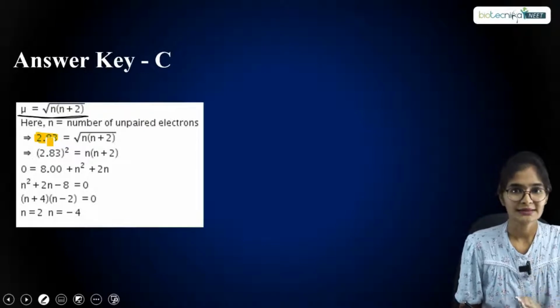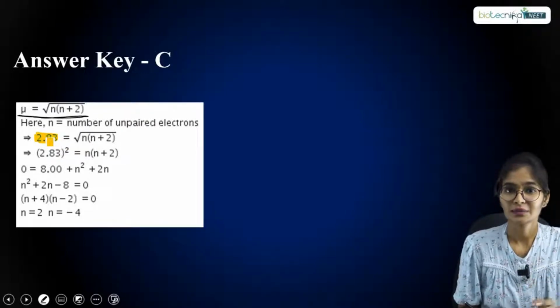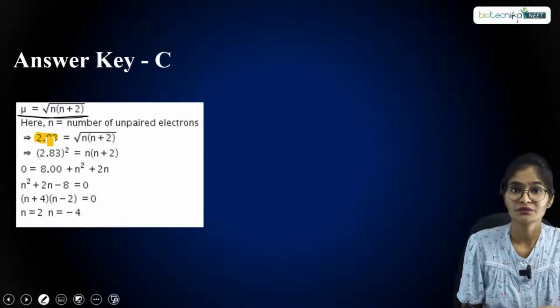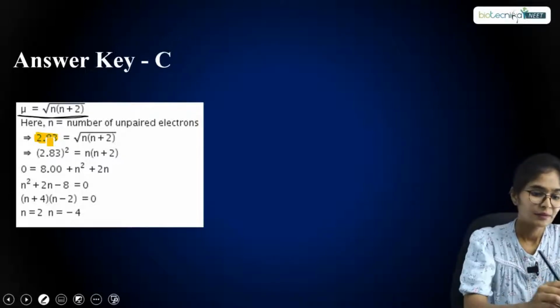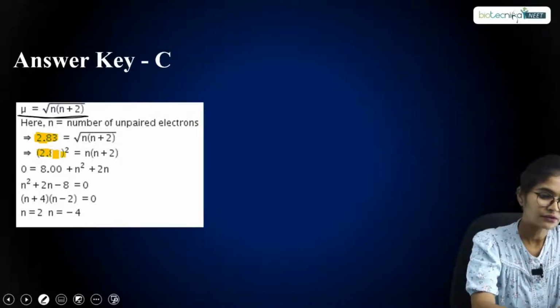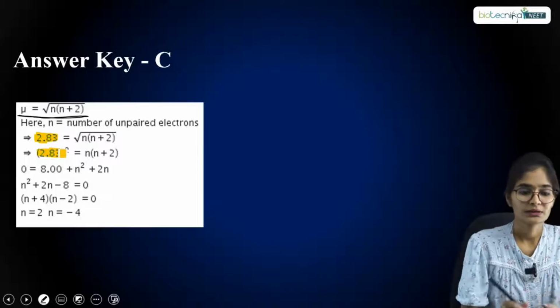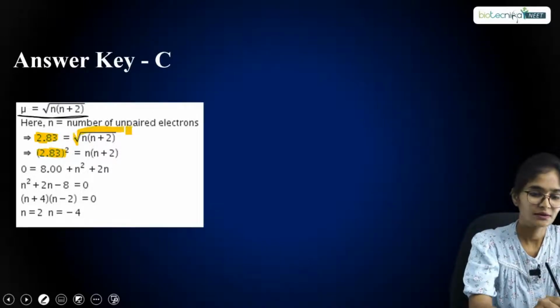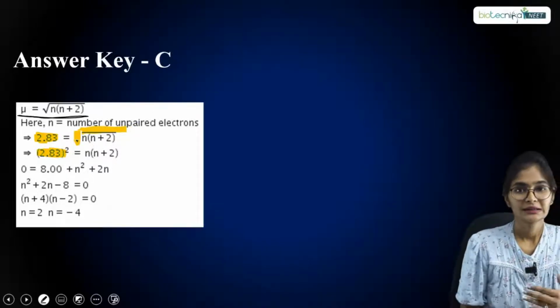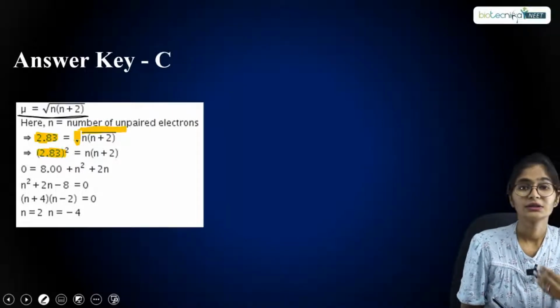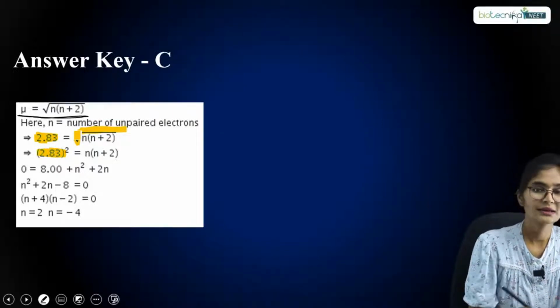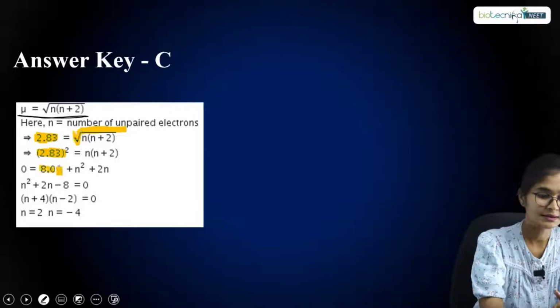So just keep it as it is, because you don't know the number of unpaired electrons, because you don't know which ion it is, right? Now coming back to 2.83, you just have to square it. So you have this square here, right? Just take it to the left hand side, then you can square it. So 2.83 squared, you will get the answer as 8, right?